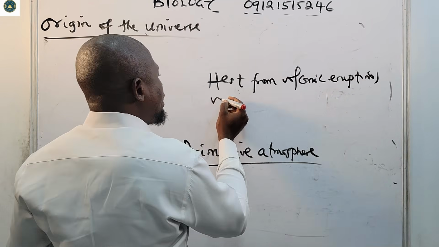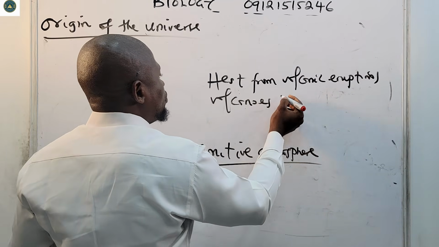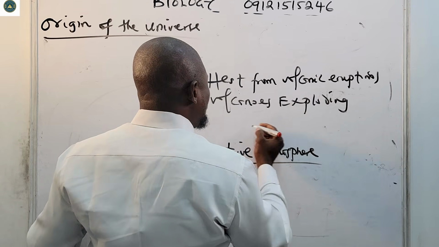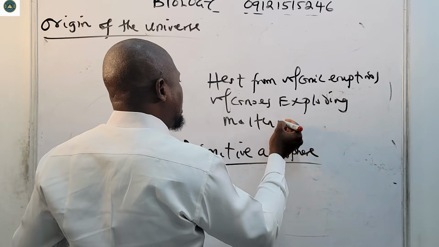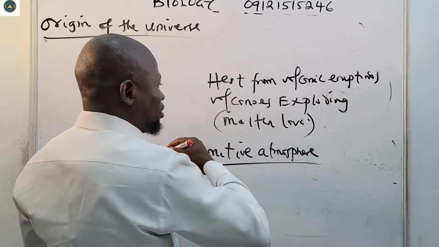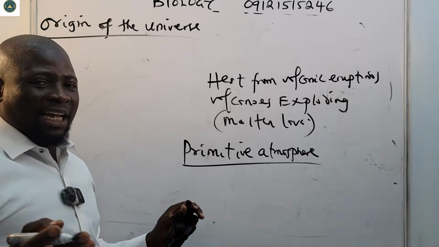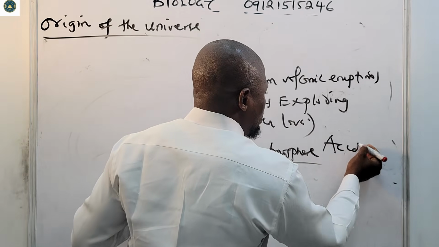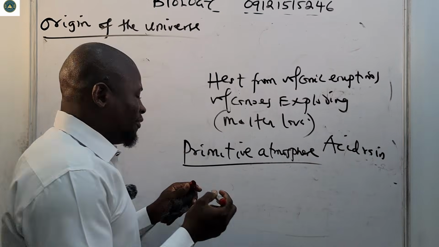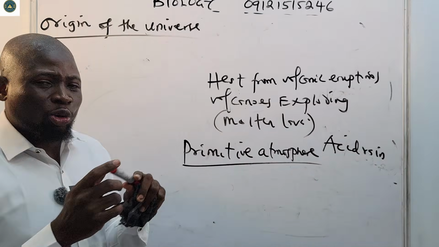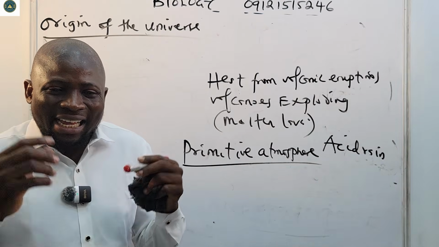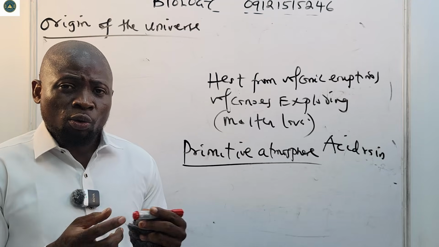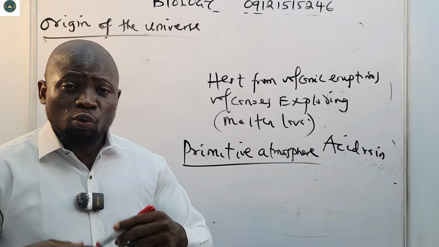Volcanoes must have been exploding, and molten lava must have been scattering here and there. On top of all of this, acid rain must also have been forming. This was the condition of the primitive atmosphere at that time. Over thousands and millions of years, water would also have formed.